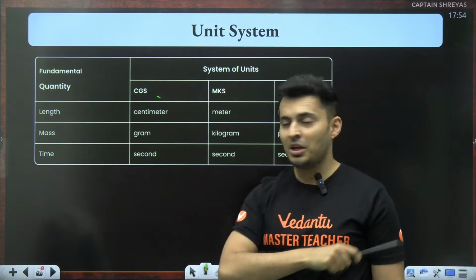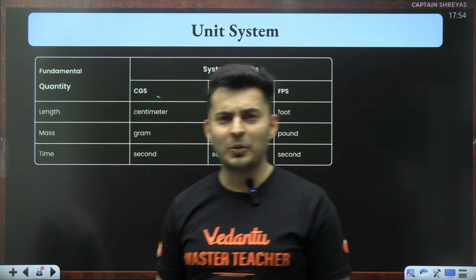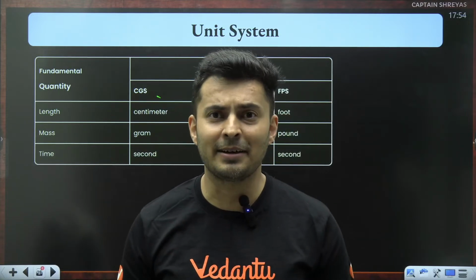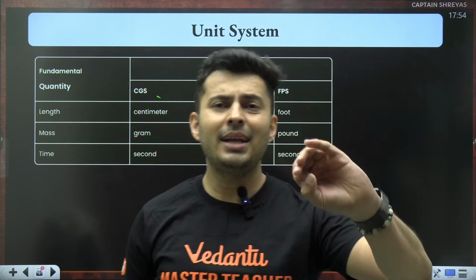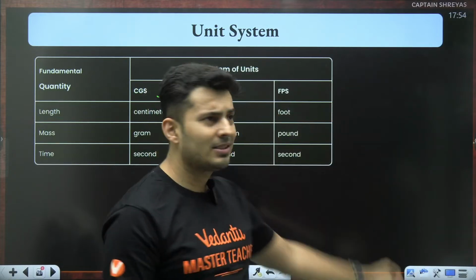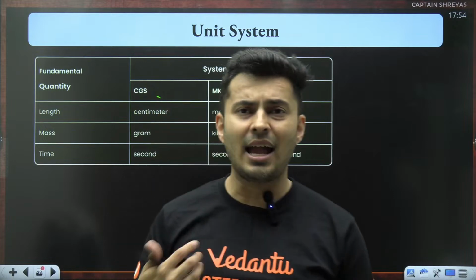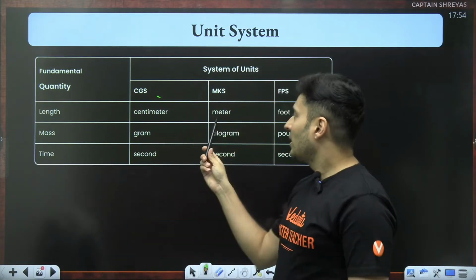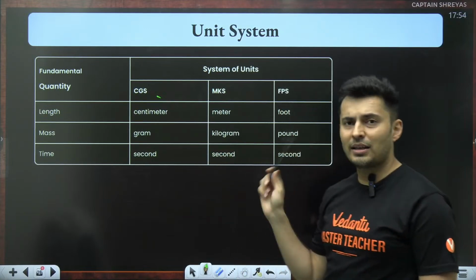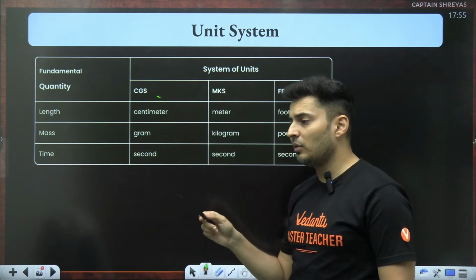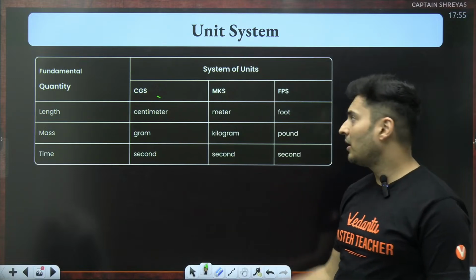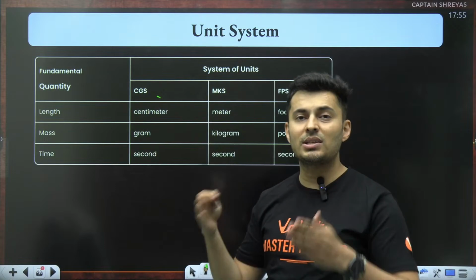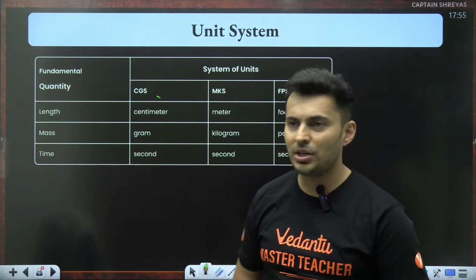But some people are very adamant, which is Britishers, they use FPS. They measure the distance traveled in feet, pound, and seconds, for mass, length, time, etc. The reason it is not recommended to use the FPS system is that the conversions and their values are very weird. See, I know 1000 meters is 1 kilometer. I know 100th of a meter is 1 centimeter. I know 1000th is 1 millimeter. So everything is in powers of 10, which is easy for calculations.